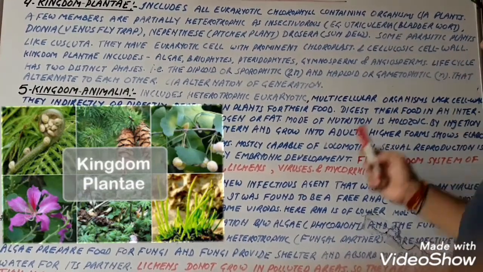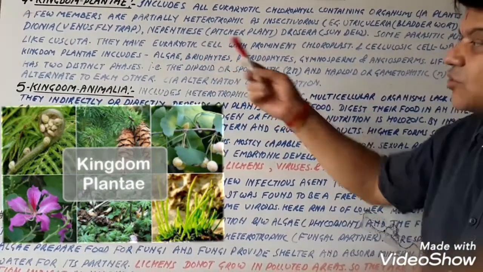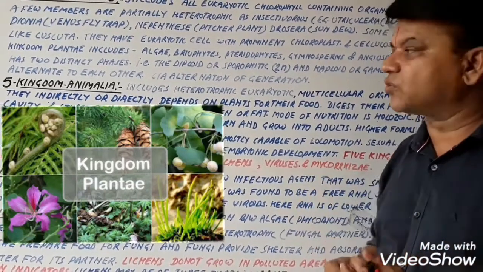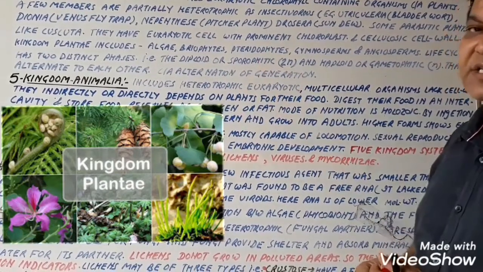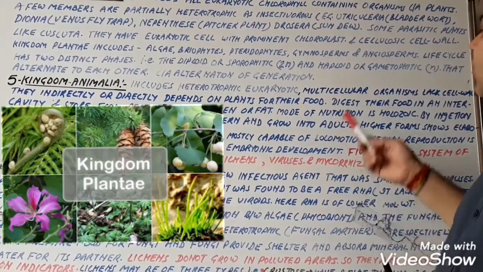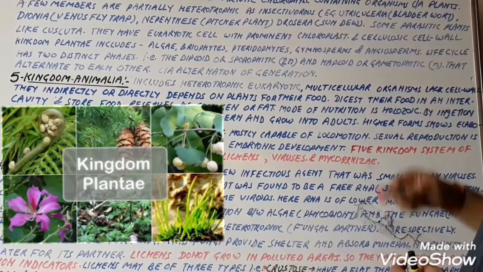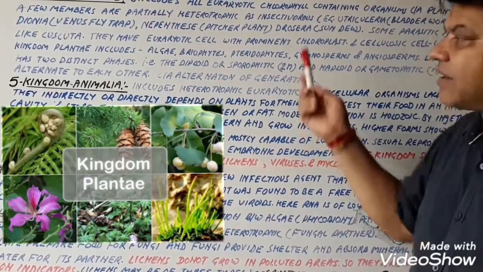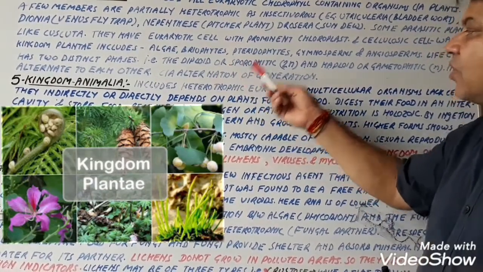Now, the life cycle has two distinct phases. This is also a characteristic feature of Kingdom Plantae. Their life cycle has two distinct phases. First is the diploid or sporophytic phase, consisting of 2n number of chromosomes. And second is the haploid or gametophytic phase, consisting of n number of chromosomes, that alternate with each other. Both of these phases alternate with each other, hence called alternation of generation.